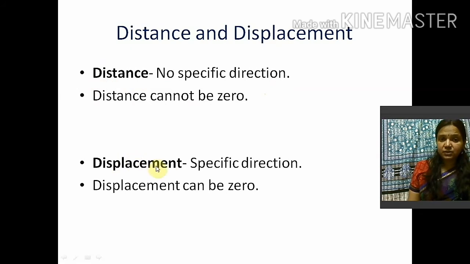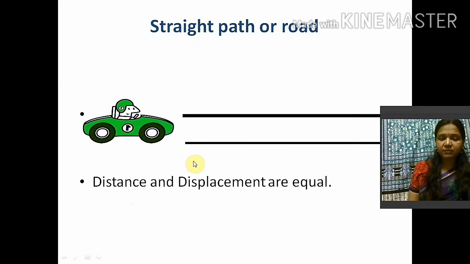Now displacement is related to specific directions. It means a body is moving in a specific direction, and that is said to be a displacement. Displacement can be 0. How can it be 0? Suppose, again the same example, when the initial point and the final point are the same, there will be no shortest distance.